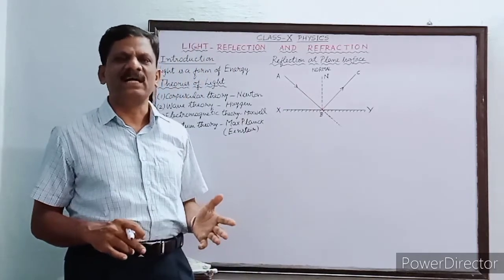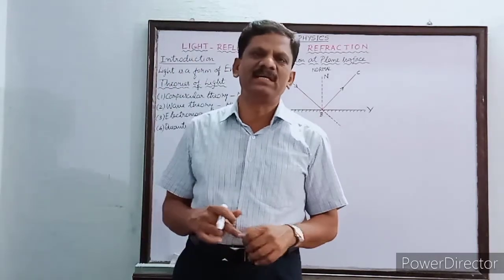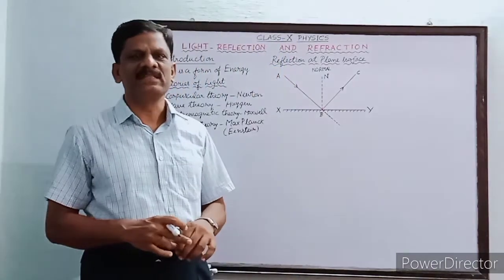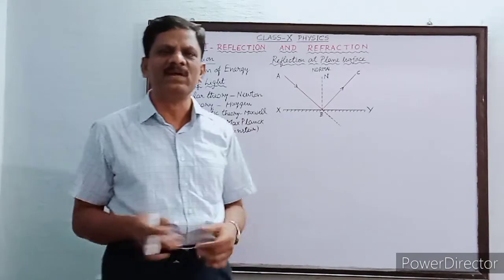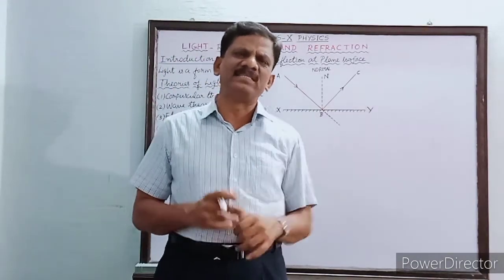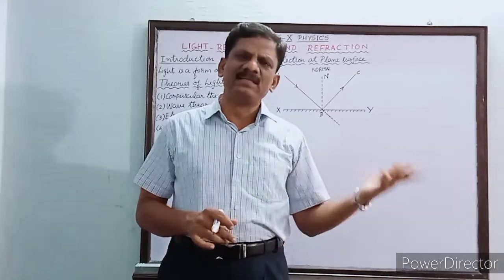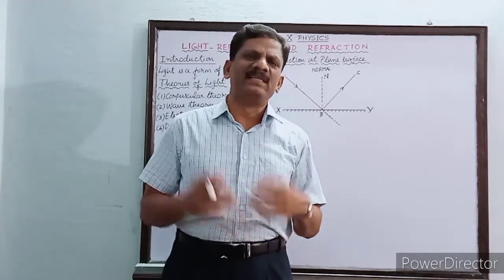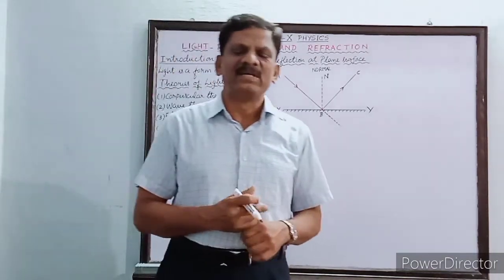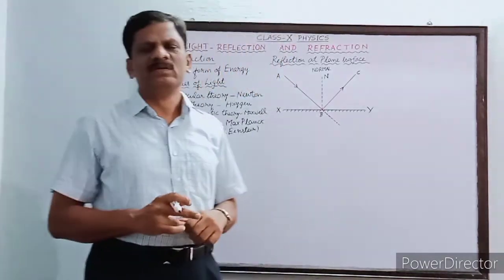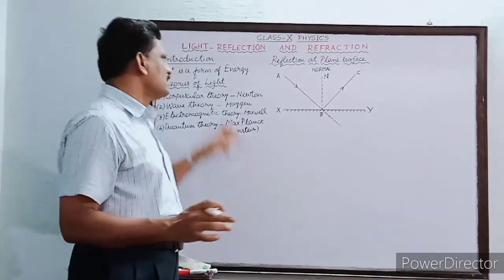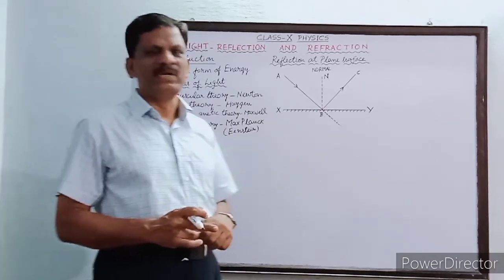The sun and all the stars which we look at in our everyday life are all self-luminous because they produce and emit their own light. How does this light travel through such a long distance from the sky? Very long distance the light is traveling. Whether it is traveling as a particle or as a wave, there was a confusion. So there were different theories of light which started with the efforts of Isaac Newton.